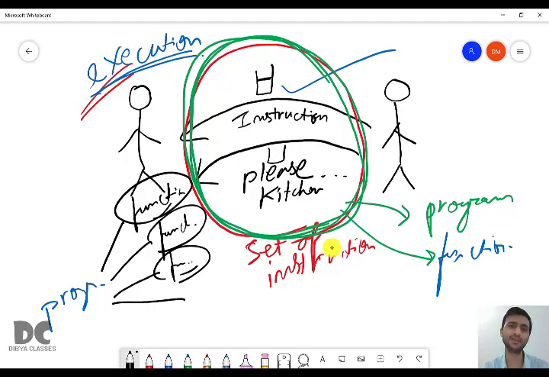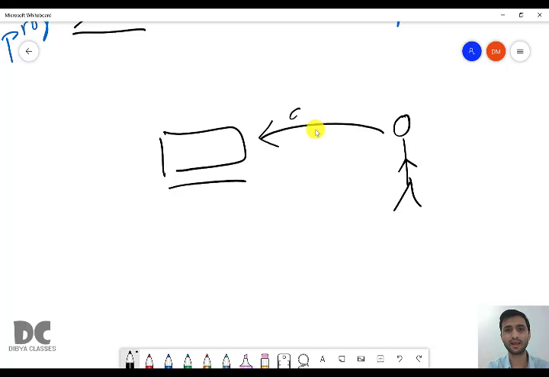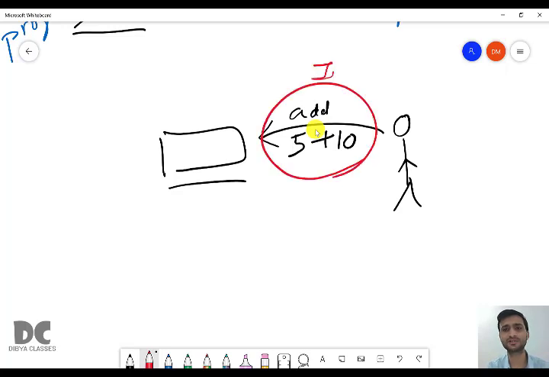Similarly, like your father gave you instructions to bring water and to keep the glass in the kitchen, here in Java we give instructions to the computer. For example, you ask the computer to add 5 and 10. Here, add 5 and 10 is an instruction. What will the computer do?